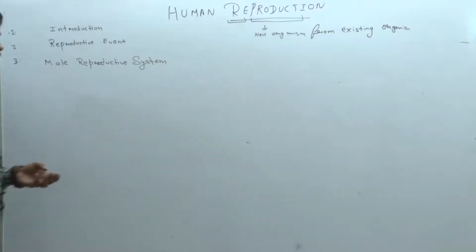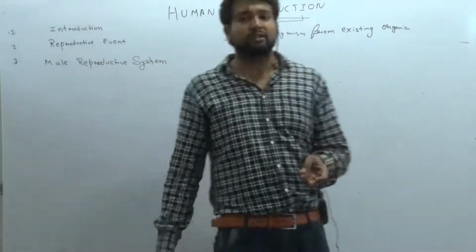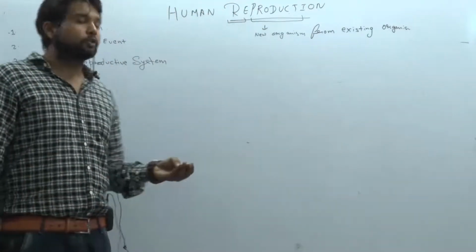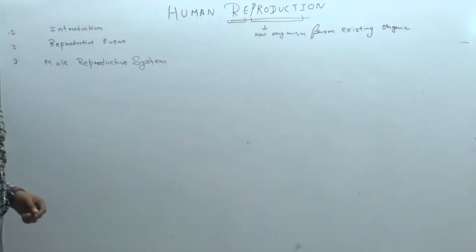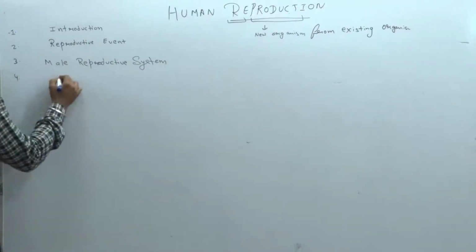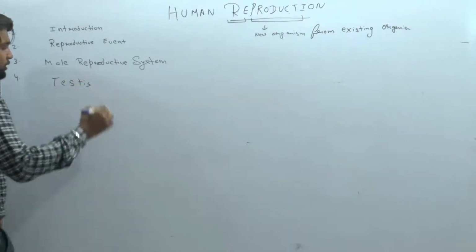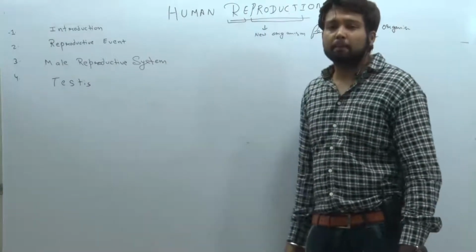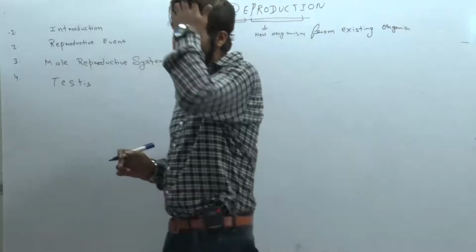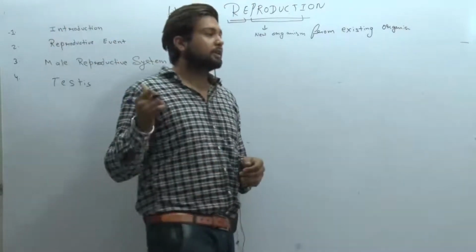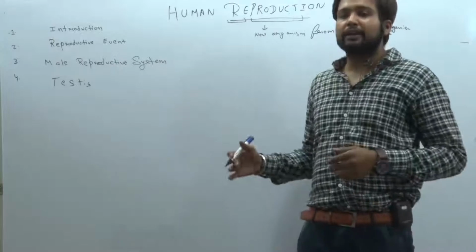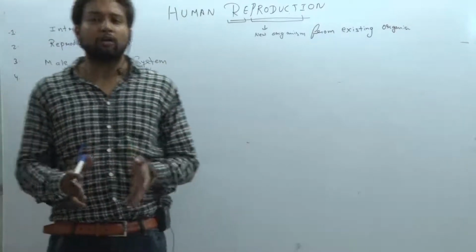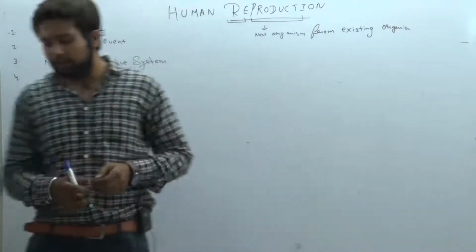In the male reproductive system, we have external genitalia, the penis, seminal vesicle, prostate gland, bulbourethral glands, and different types of ducts. After this, we studied the testis. I made a rough diagram of the testis. In that testis, there are 250 compartments, and each compartment is known as a testicular lobule. Every lobule contains seminiferous tubules, and the seminiferous tubule is responsible for the formation of sperm. That is about the testis.